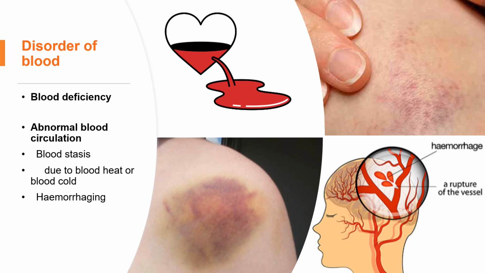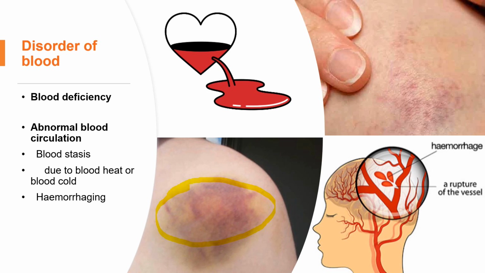The pain may be fixed. As you can see, the bleeding in this kind of area will not move. Once it bleeds here, it bleeds here. So that's one of the typical symptoms of blood stasis. The patient may feel pain, but this is a fixed pain. This pain will not move. The patient also may feel stabbing pain. Those are the symptoms of blood stasis.